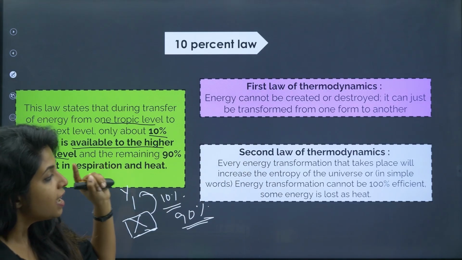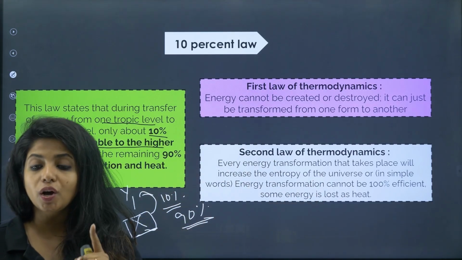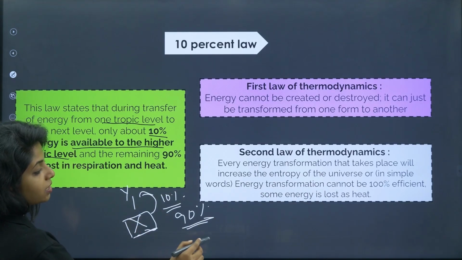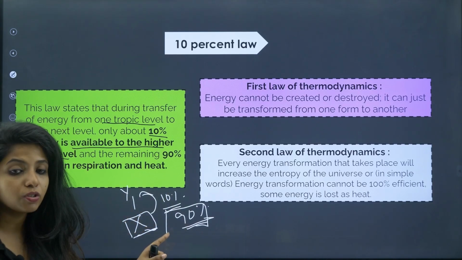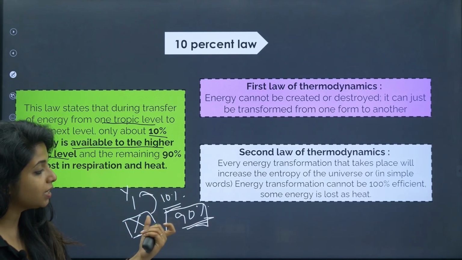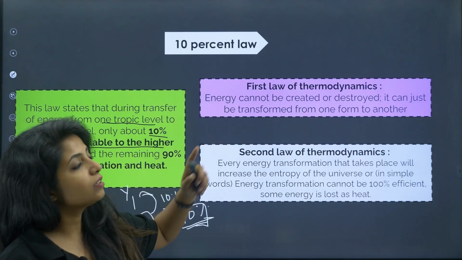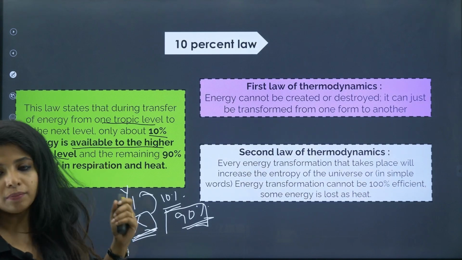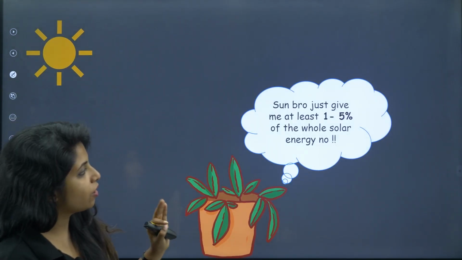In simple words, energy transformation cannot be 100% efficient. Some energy is lost as heat. So when you're transferring this energy, some energy has to be lost as heat, which is why you say that only 10% is going, the rest 90% is not going, because some is lost as heat, some is used up by this particular organism also. Now where can you apply the first law of thermodynamics and what is all this about the 10% law? Let's see it clearly. So you have the sun over here and you have a small little plant.